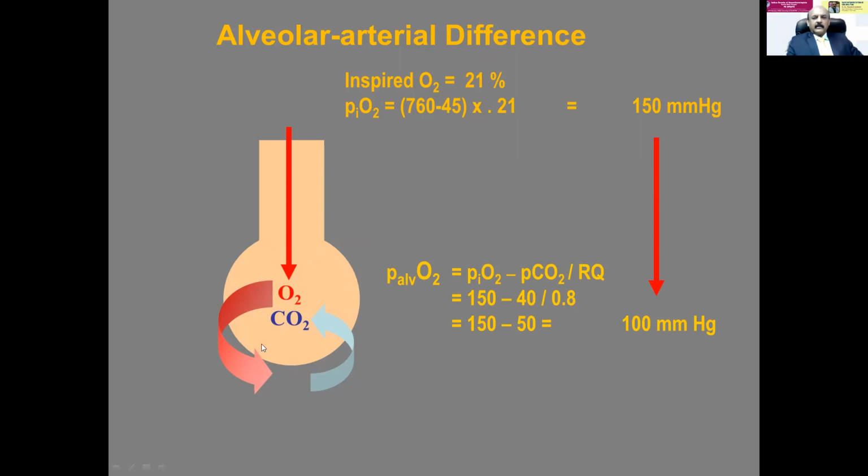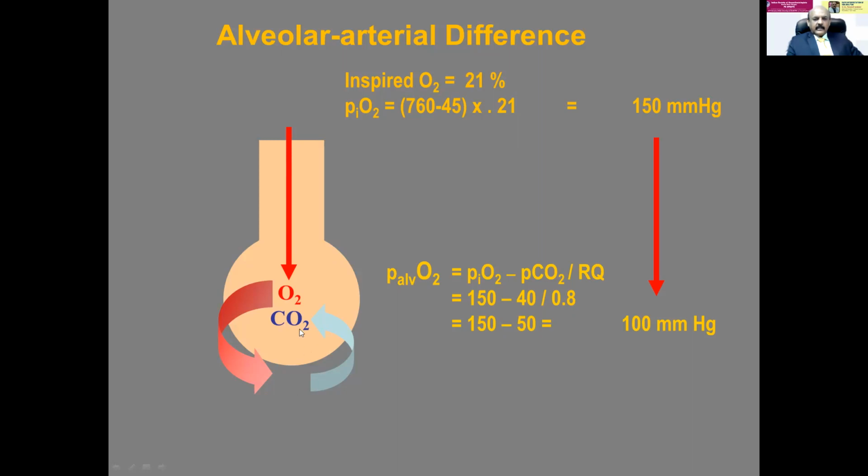This alveolar oxygen partial pressure is the inspiratory oxygen partial pressure minus carbon dioxide partial pressure divided by the respiratory quotient. This respiratory quotient is a constant. So it is 150, normal PCO2 is 40, divided by 0.8 is 50. So 150 minus 50 is 100. This 100 is the alveolar oxygen partial pressure. So here it is 150, here it becomes 100.